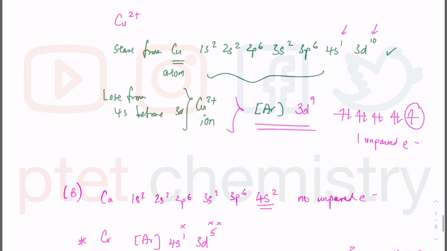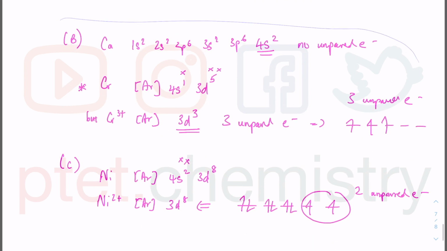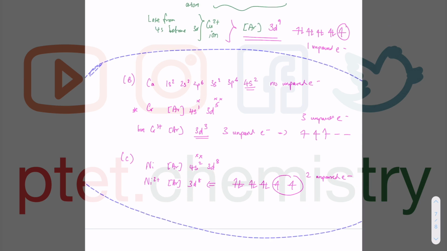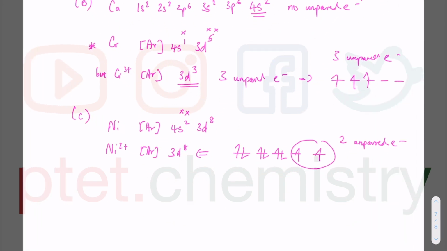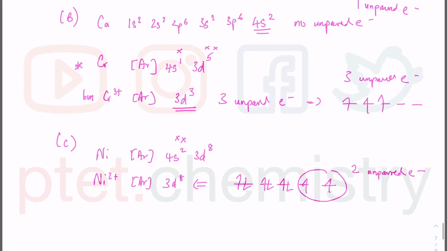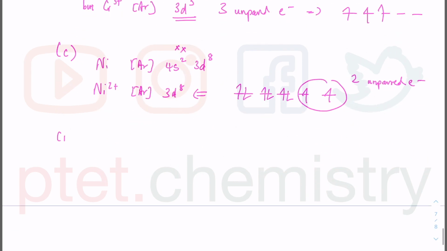I'm running out of space here. Let me see if I can squeeze this up a little bit, then I can fulfil the last bit of the reasoning, which is on Fe3+ as well as O2-. If I start from Fe, which is argon 4s2, 3d6, then iron 3+ is going to be argon, lose one from the 4s, a second one from there, a third one from there. So 3d5, which would mean 5 unpaired electrons.